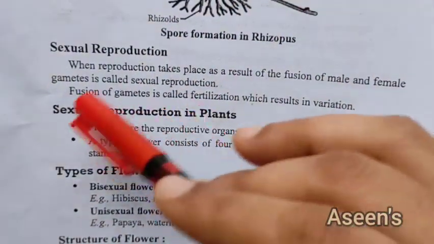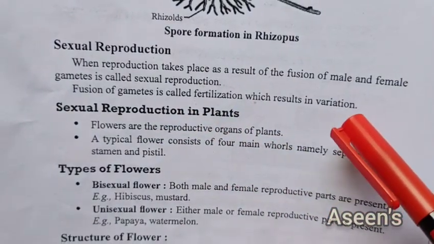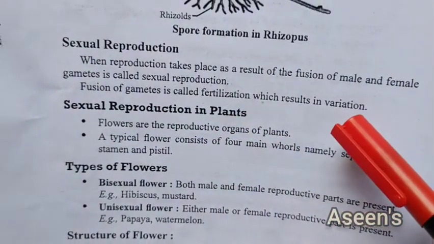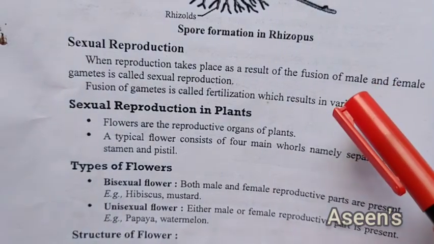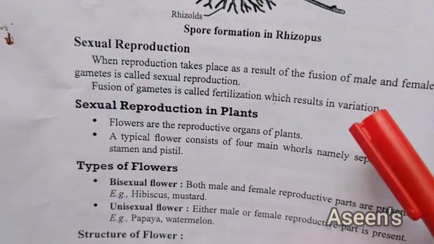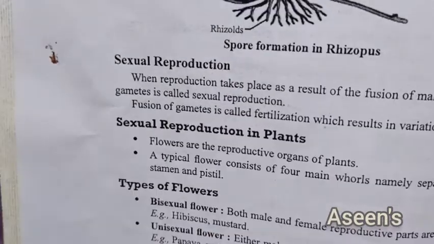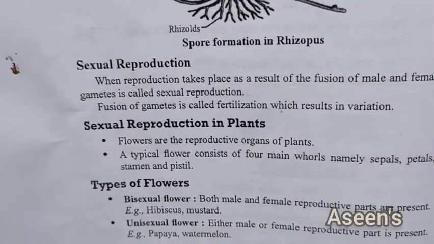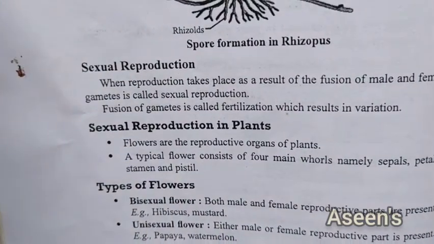Here, fusion of the gametes will result in variation, and this is the reason why nature prefers sexual reproduction much more than asexual reproduction, because in sexual reproduction we have a wide variety, or should I say a lot of variations happening. Now let's get into detail with sexual reproduction in plants.